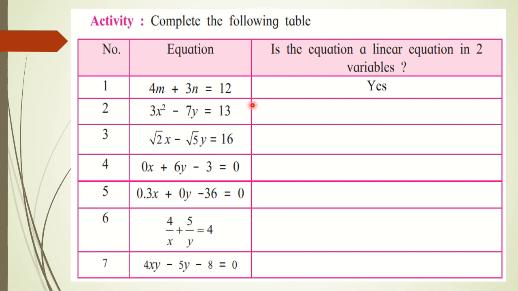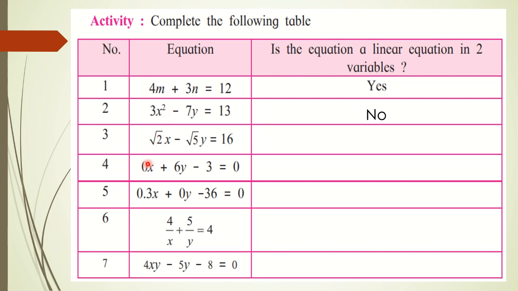Linear equation, so the degree should be 1 as we have seen, but here you can observe that the degree of variable x is 2, which is not allowed. Therefore, this is not a linear equation in two variables. Two variables are there, but it is not linear because the highest index is 2 here, which is not allowed.